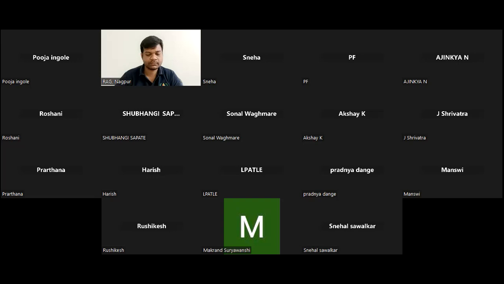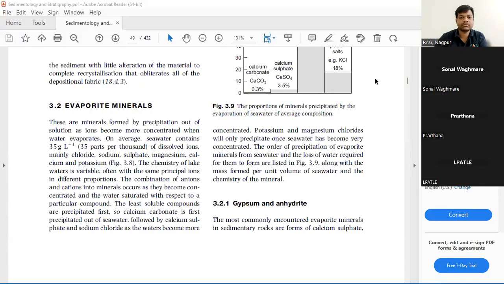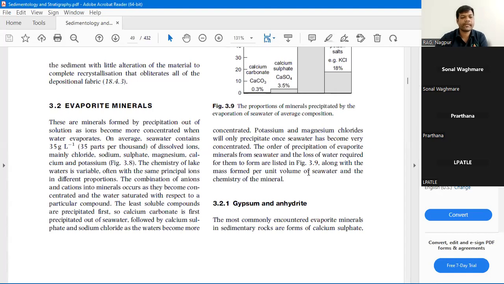Now there are also evaporites. In the non-clastics, we have evaporites as well.